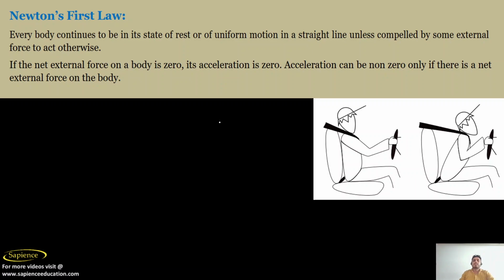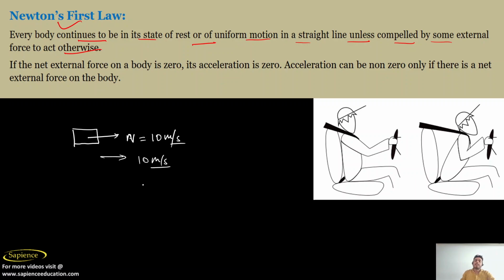Now Newton's first law of motion. See what the statement of Newton's first law of motion is: every body continues to be in its state of rest or of uniform motion in a straight line unless compelled by some external force. For example, if a body is moving with a velocity of 10 meter per second, it will remain at 10 meter per second only.